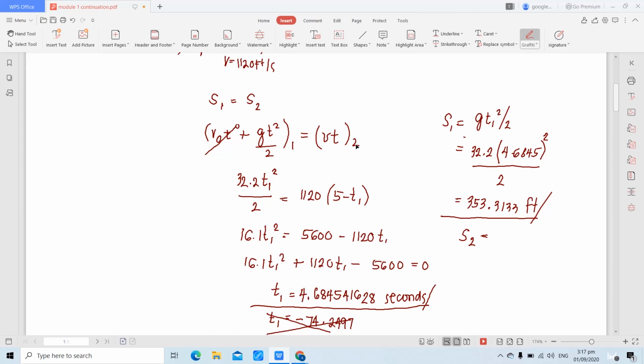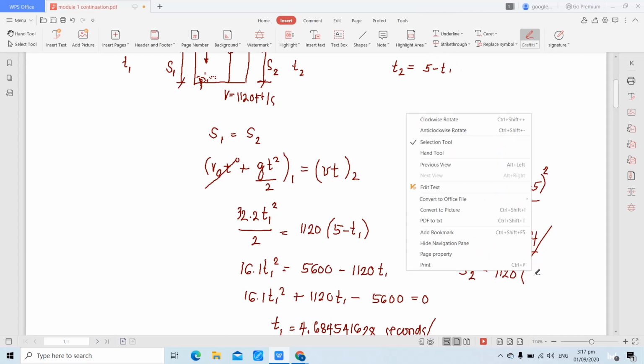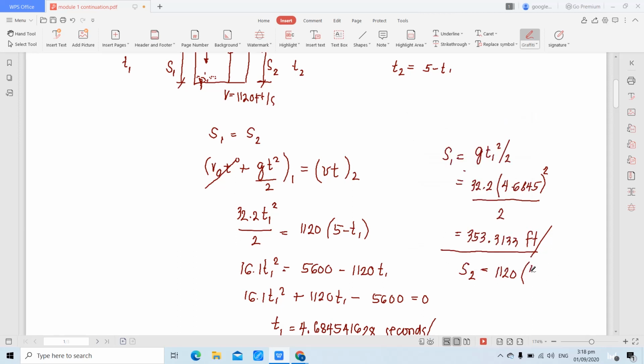The velocity of the sound, which is given, 1120, multiplied by the time of sound, which is, nakuha natin kanina, 5 minus T1, 4.6845 seconds.